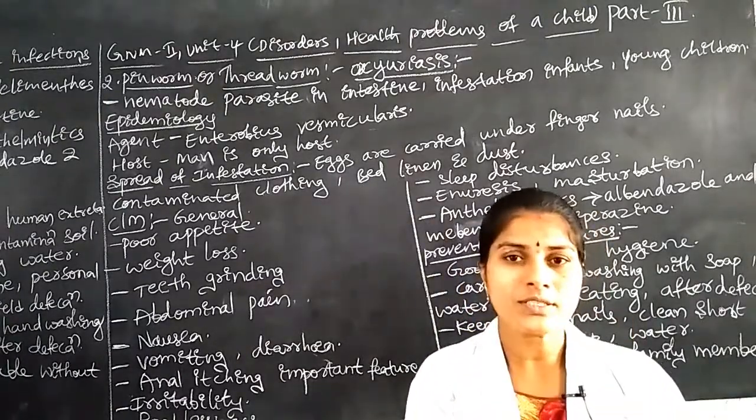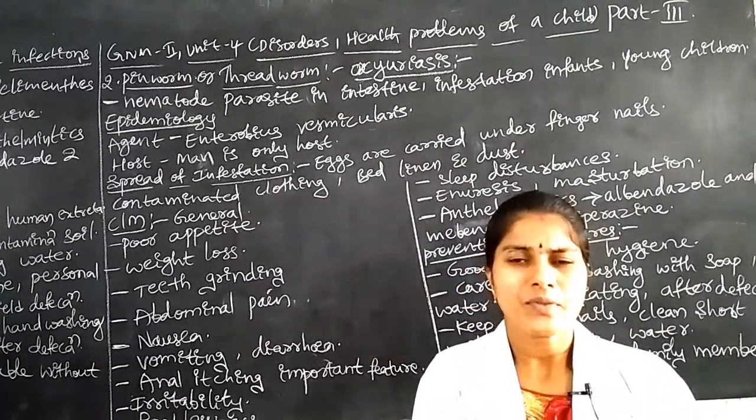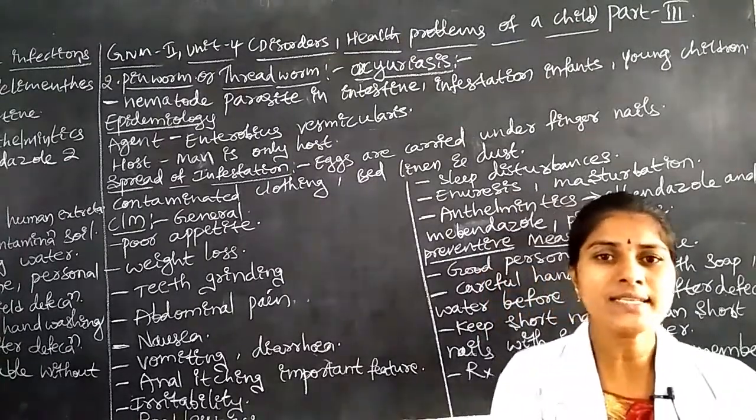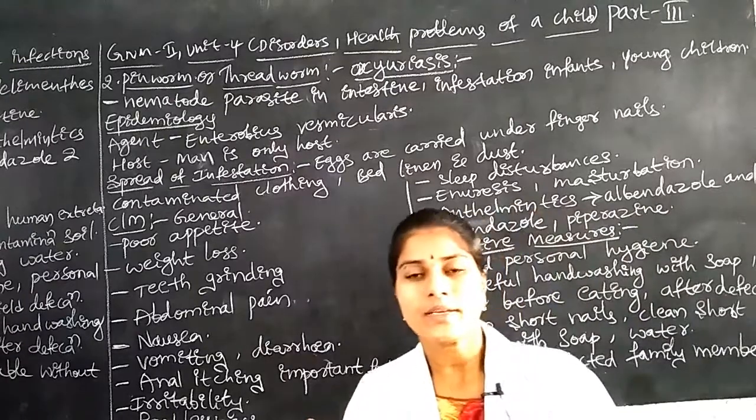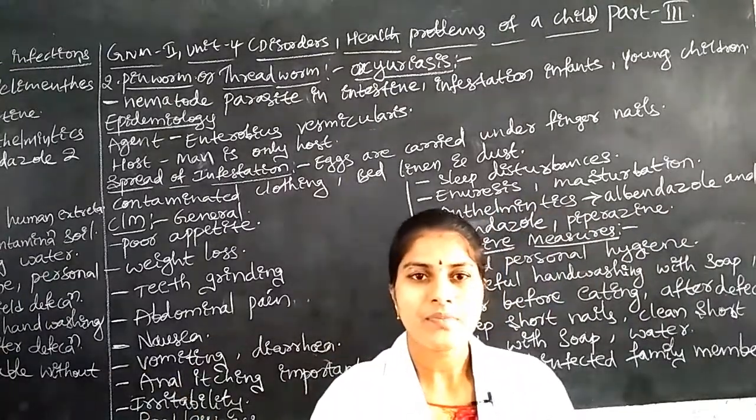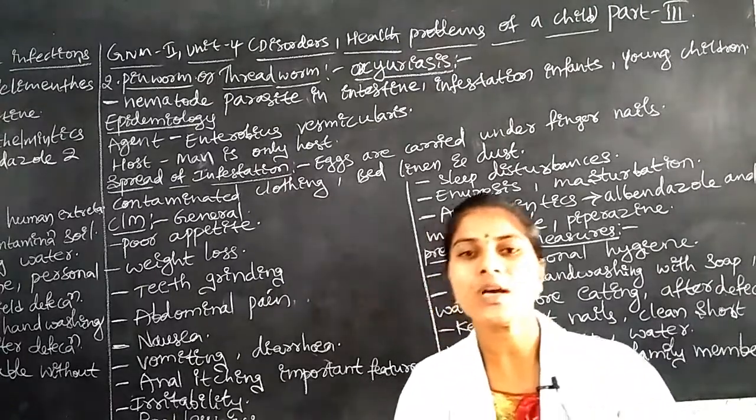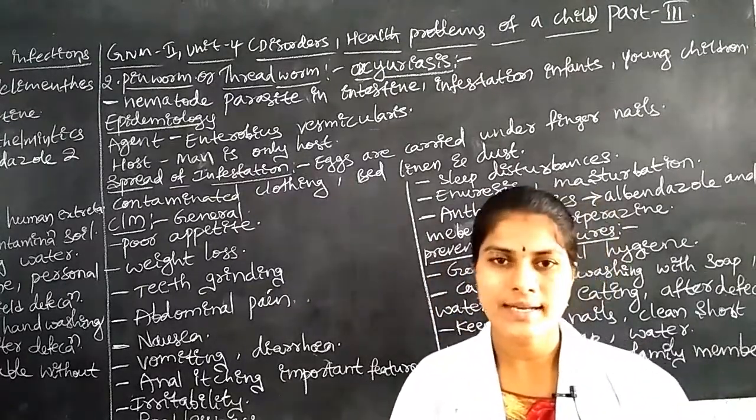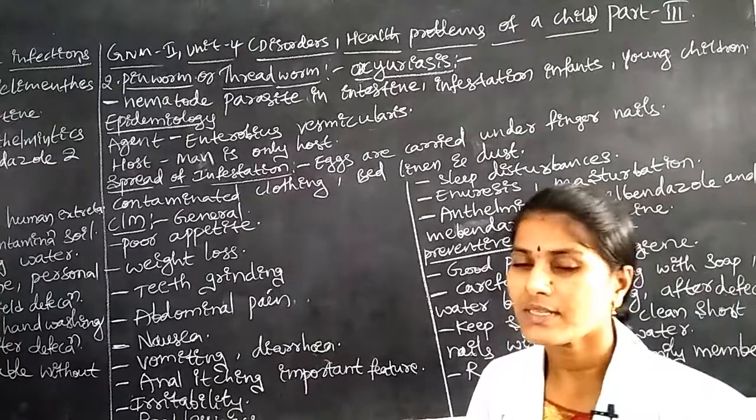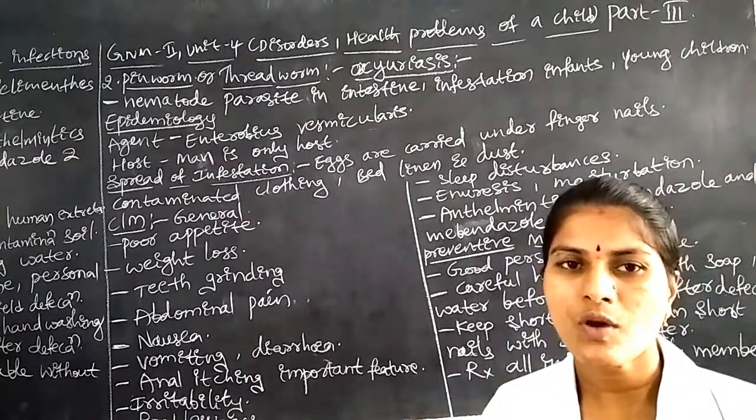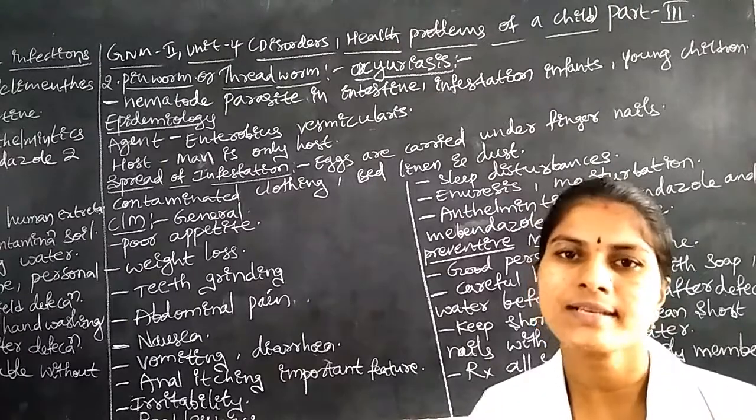Clothes, bed sheets or bed used by the infective child are touched by the healthy child, and the eggs, or the infection, easily spread from one child to another. This is one way, contaminated clothes, where hygienic practices are not followed.